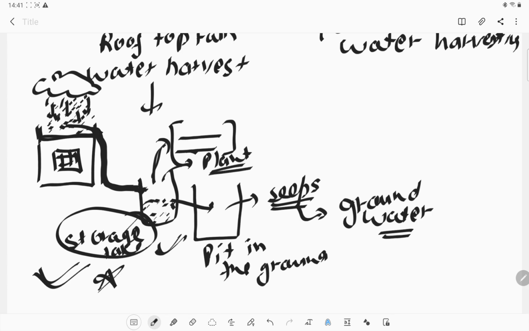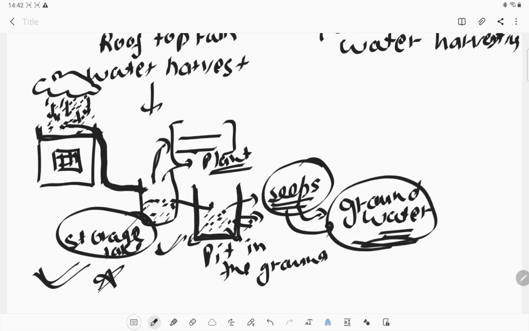Now we can also use this water for the pit. Through this seeping, the water present in the pit will go into the soil and increase the groundwater level. So this is also a way.